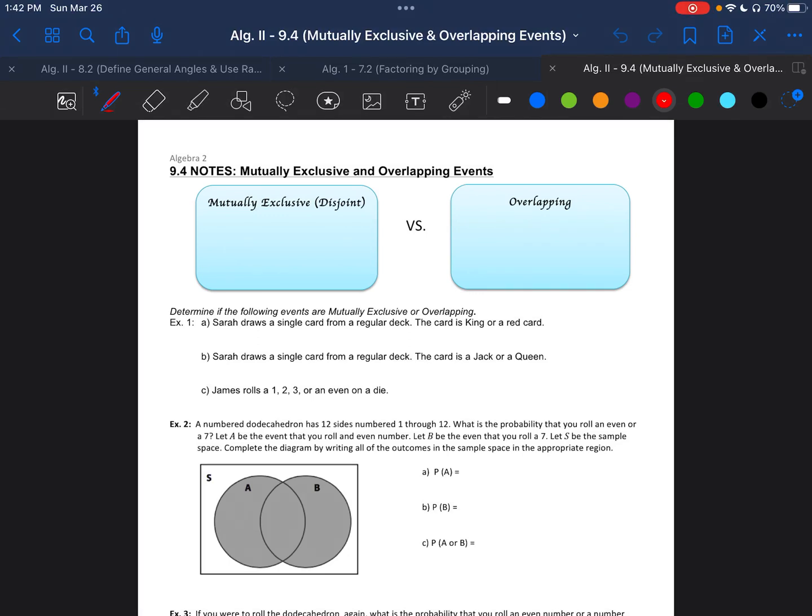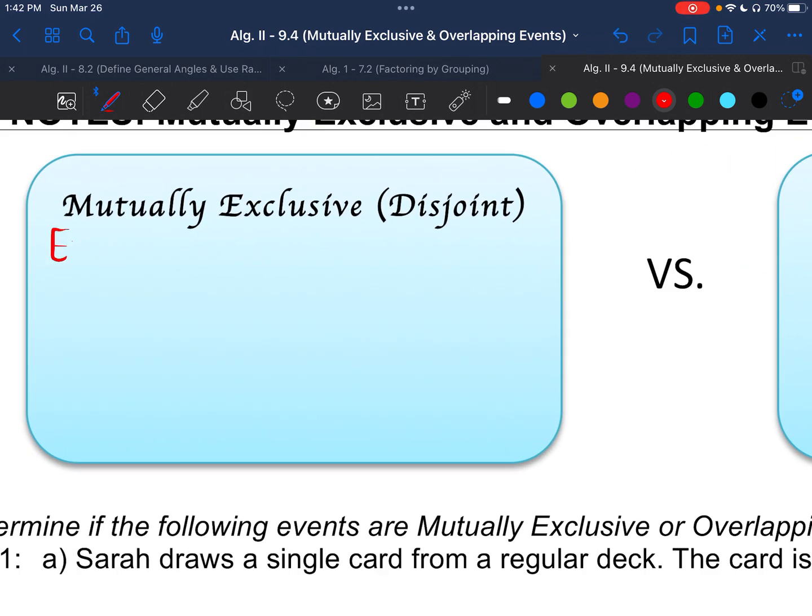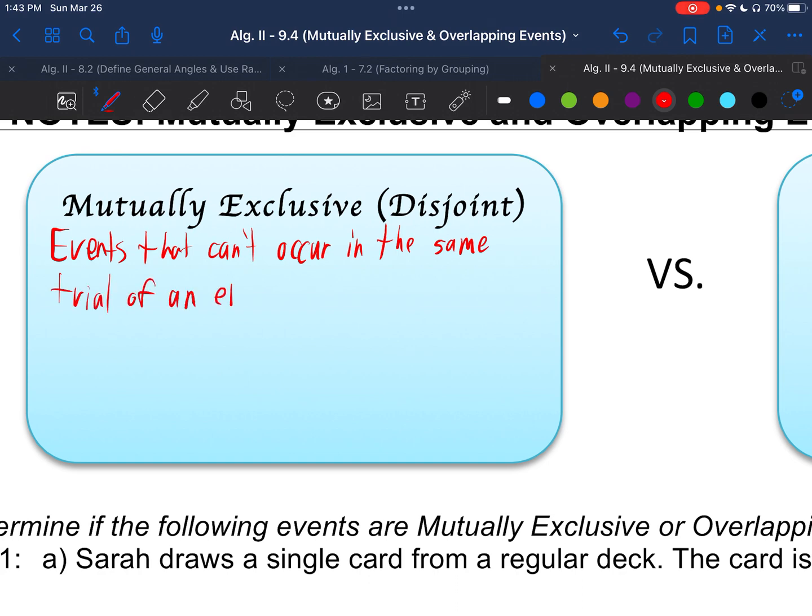Ready to Algebra 2, Section 9.4, Mutually Exclusive and Overlapping Events. So mutually exclusive or disjoint events are events that can't occur in the same trial of an event, aka they can't occur simultaneously or at the same time.